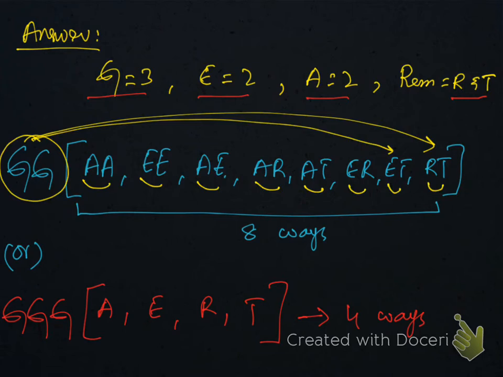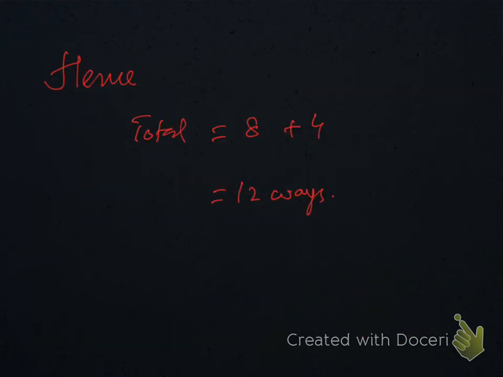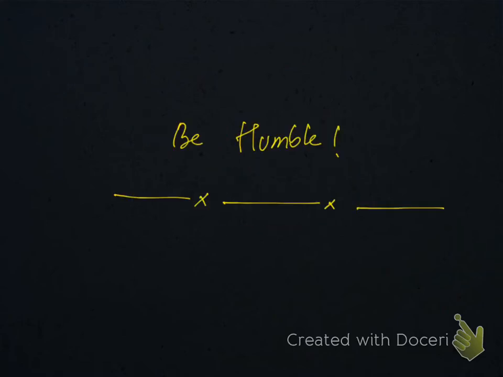If you count these, they are 8 ways. This is basically known as listing the combinations. So with 3 G's, we can have 1 A, 1 E, 1 R, 1 T. So there are 4 ways. Hence the total will be 12 ways. That will be the final answer.